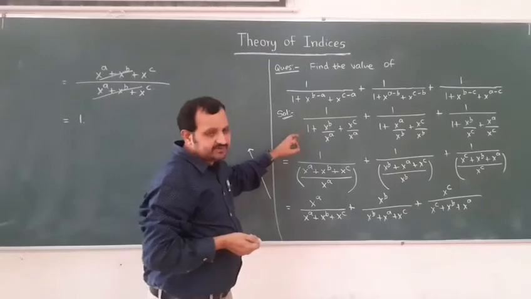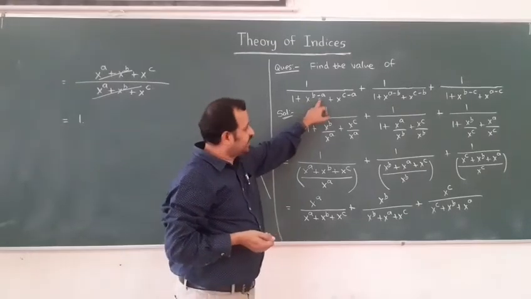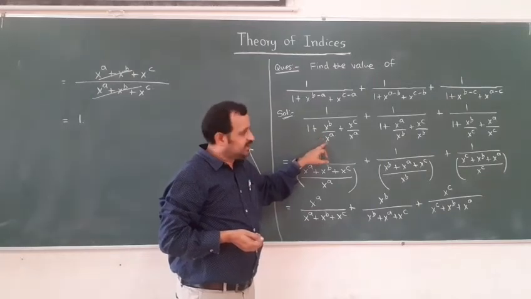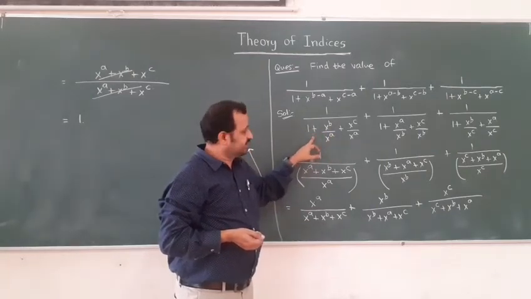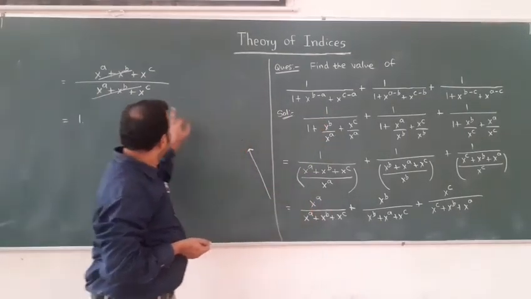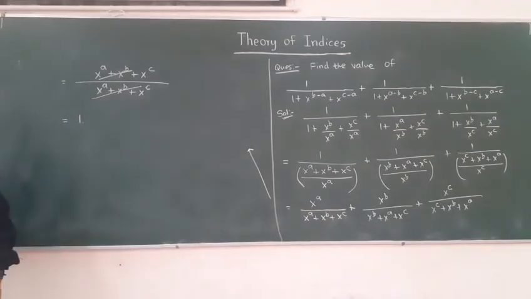So what we have done in this question is x to the power b minus a we can write as x to the power b divided by x to the power a. This is one of the results in law of indices. Then take LCM, denominator will go to numerator, take LCM, finally you will get answer equal to 1. Let us see one more question.